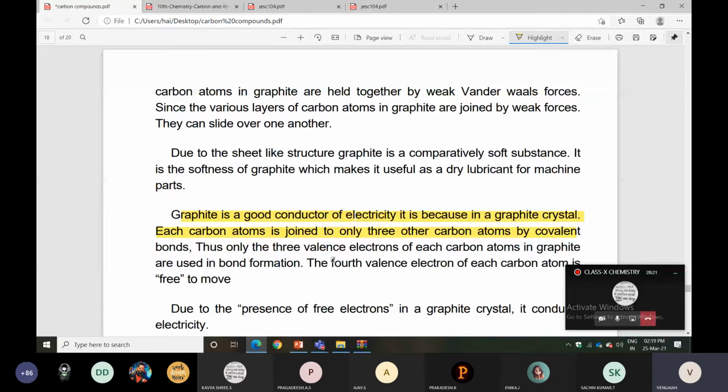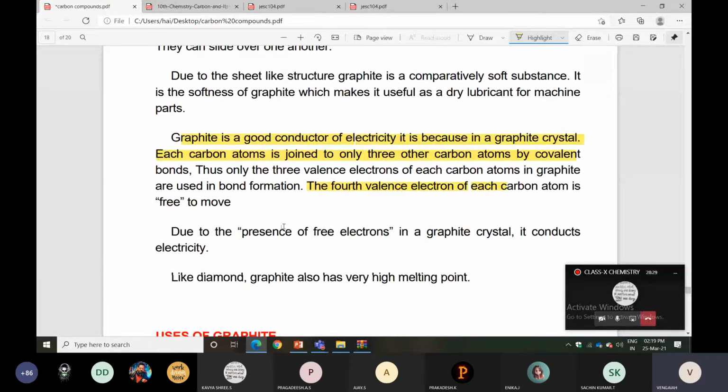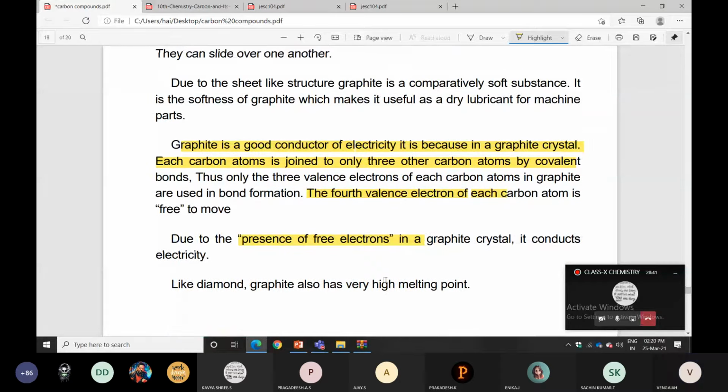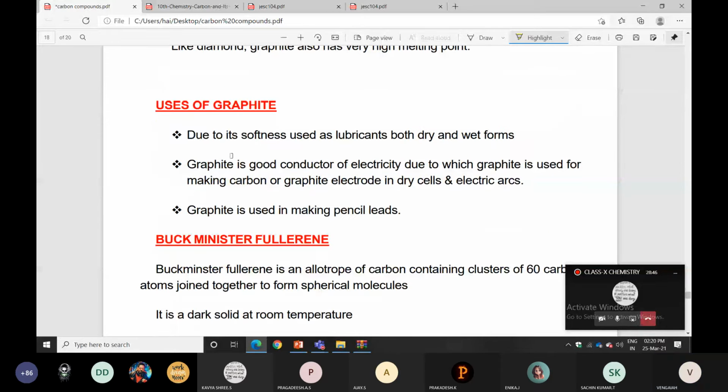The fourth valence electron will be free. So due to the presence of free electrons, graphite conducts electricity. Like diamond, graphite also has a very high melting point. Uses of graphite: due to its softness, it is used as a lubricant, in both dry and wet forms.